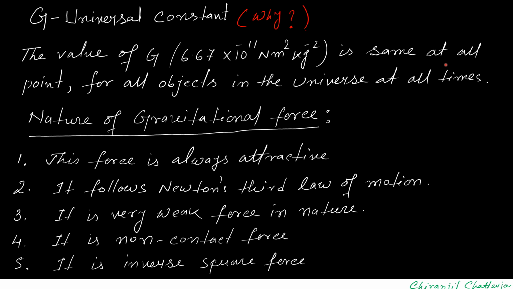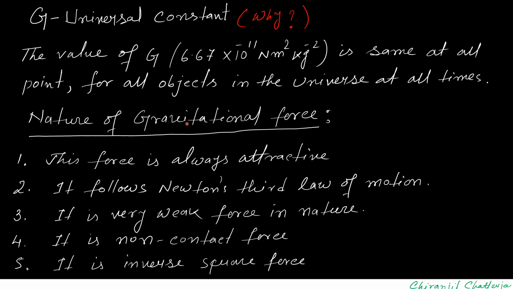So there are 3 points: same for all points, all objects, and all times. Whatever your objects, whether proton and electron or sun and earth, whatever you do in the universe, whenever you do it, you will have the same value of G.